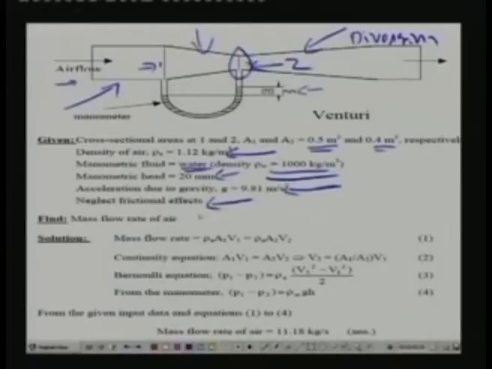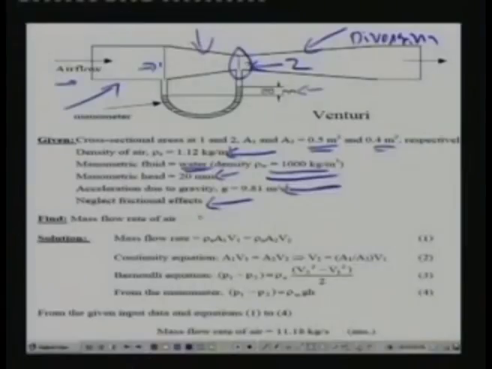and we can neglect all frictional effects. That means we will be applying the original Bernoulli equation, because we are assuming the fluid to be incompressible, steady, irrotational and inviscid. So frictional effects need not be considered. So if you apply Bernoulli equation, let us see what happens. First, what is the required output?